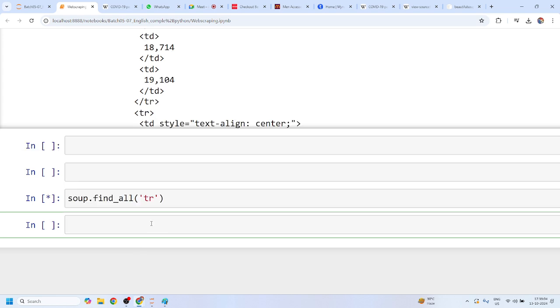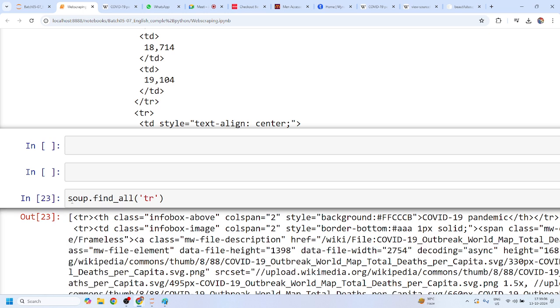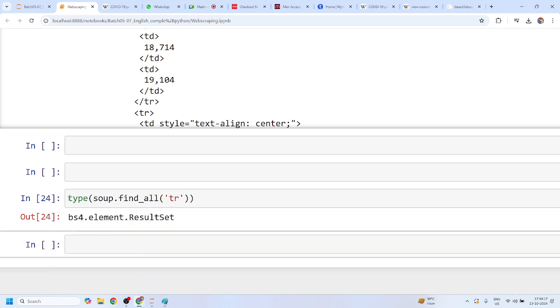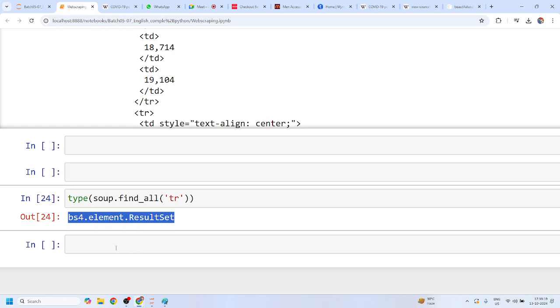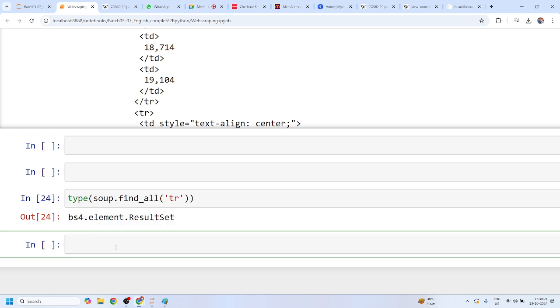If you just run this, it will try to give you all the tr tags, and the final result should be a list. Of course, you will get the same data type, right? Let me just check the type of this data. It will give me a result set. There is no such issue, but the data type is in list format.